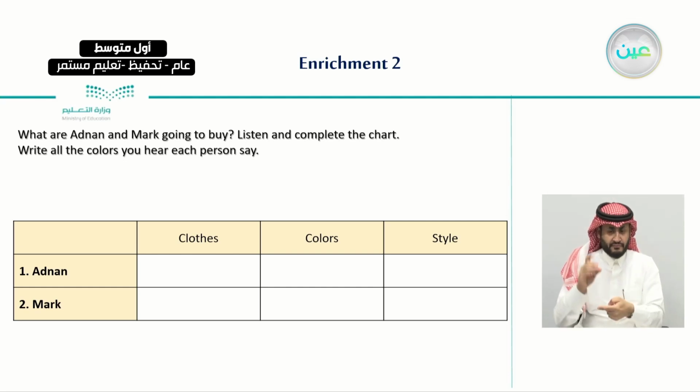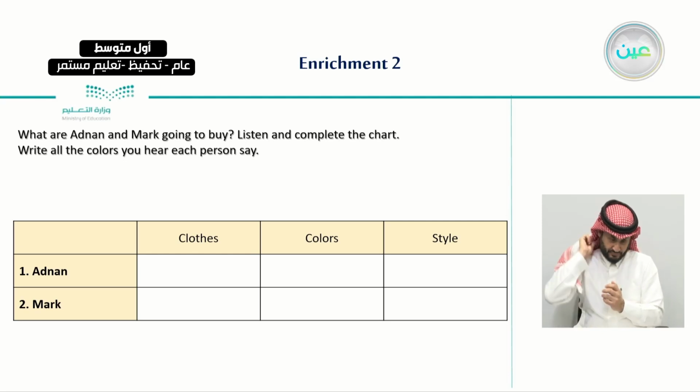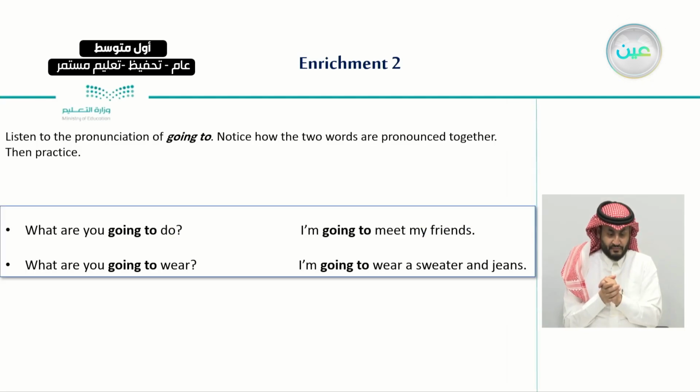Mark are going to buy, and listen, and complete what they are going to buy according to their conversation. And I asked you also to write all the colors that you hear each person say. So we have a chart similar to this, where in the first row we have Adnan, and here we have the clothes, the colors, and the style that Adnan said he's going to buy. And not only Adnan, but also Mark, who talks about the clothes, the colors, and the style of the clothes that he's going to buy.